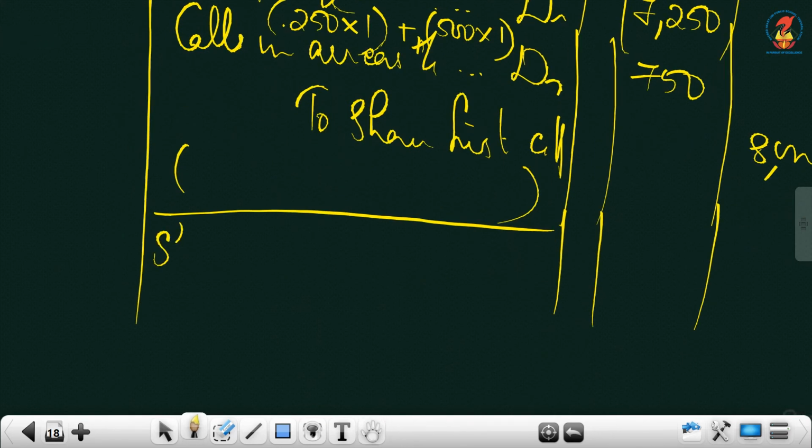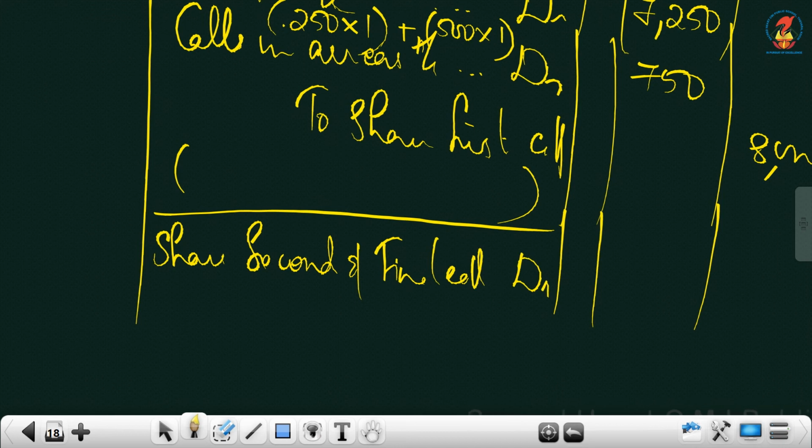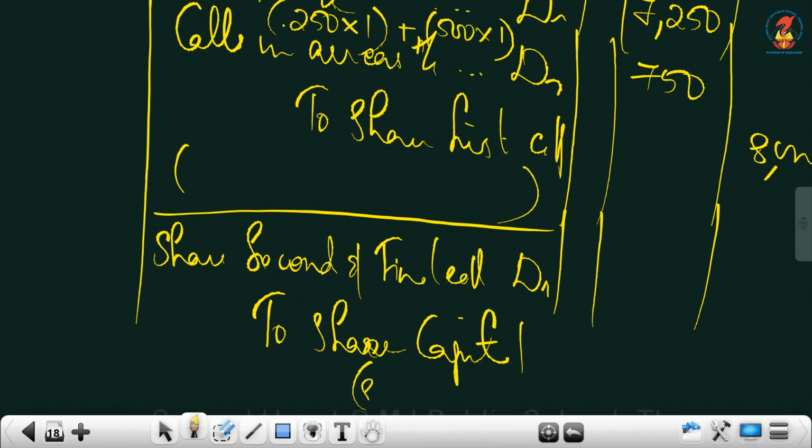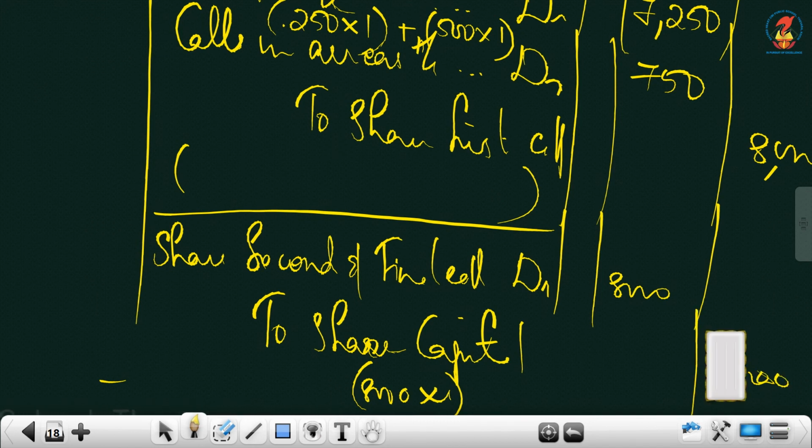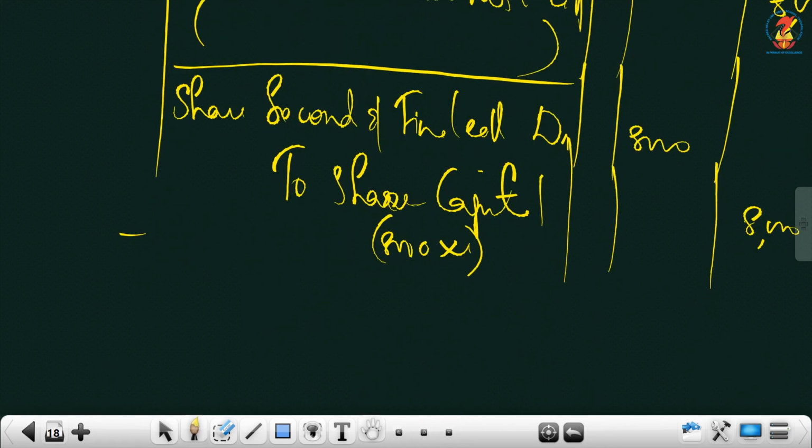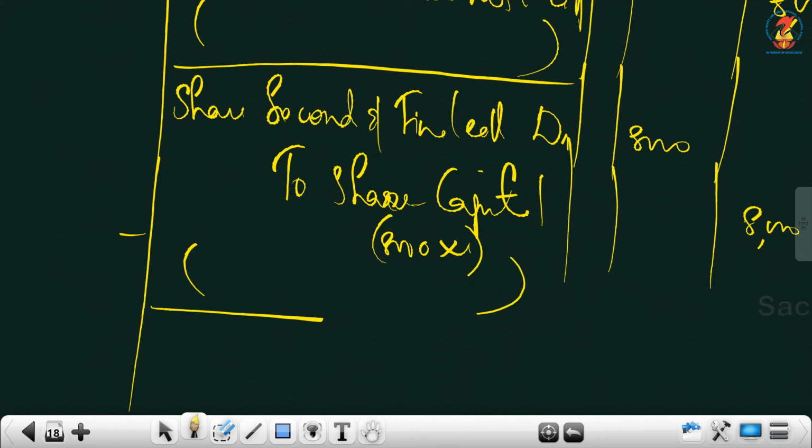It is share second and final call account debtor to share capital. It's 8,000 into 1, isn't it? Again, it's 1 per share. Yes. So 8,000. Then the receipt entry we'll write.